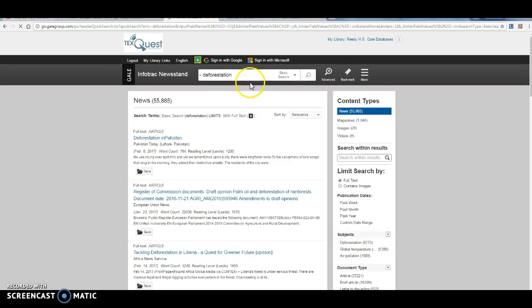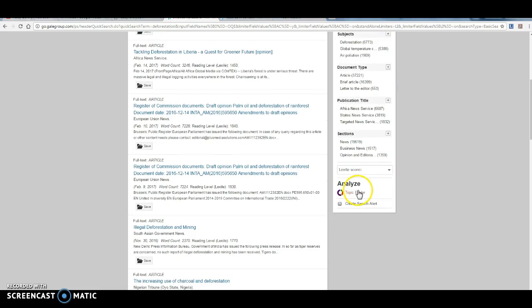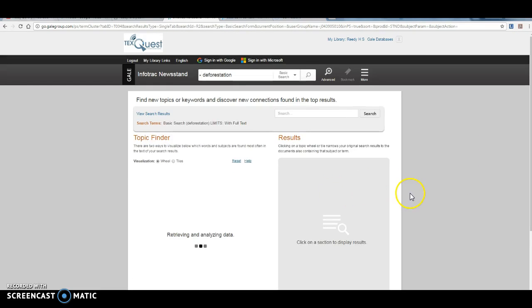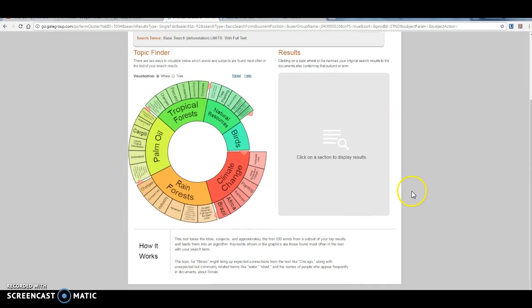If you just put in your general topic, you'll notice how many more resources are available about that general topic. So one thing you can do is come down here to the topic finder, and it says right here, this tool takes the title, subjects, and approximately the first 100 words from a subset of your top results and feeds them into an algorithm and provides you then with other topics under that.